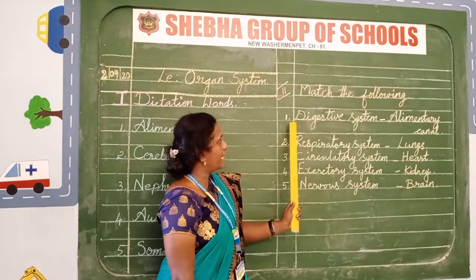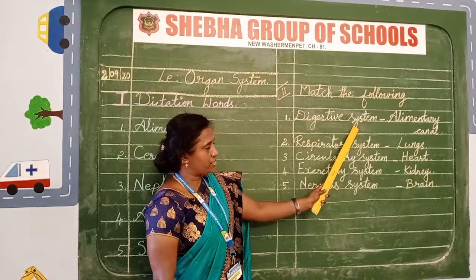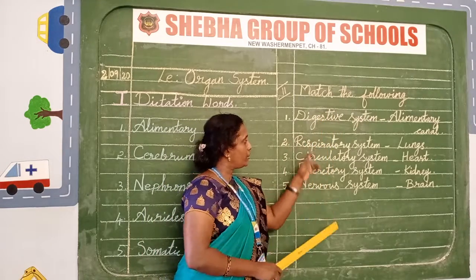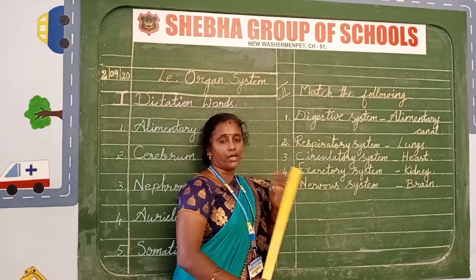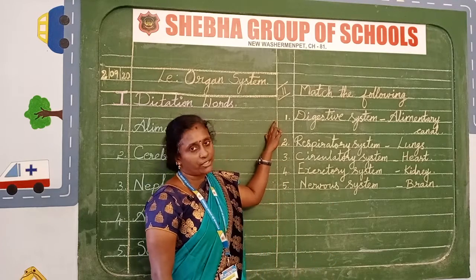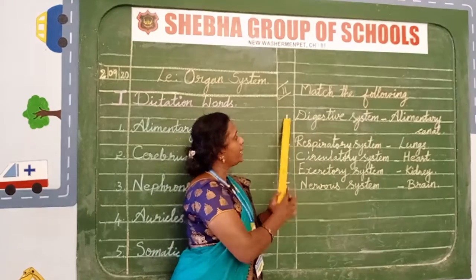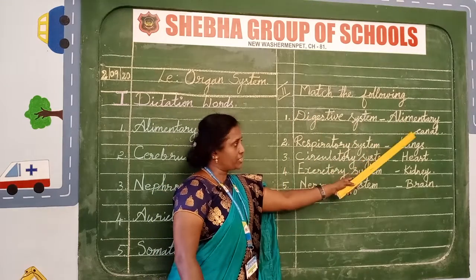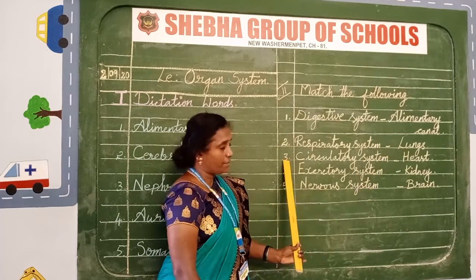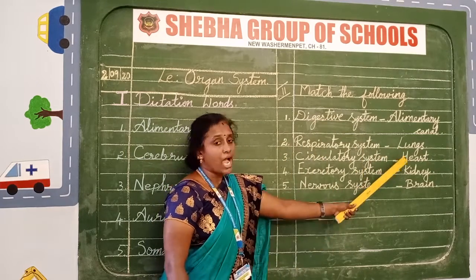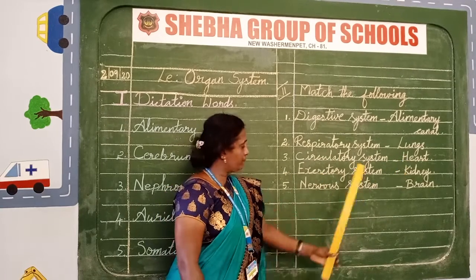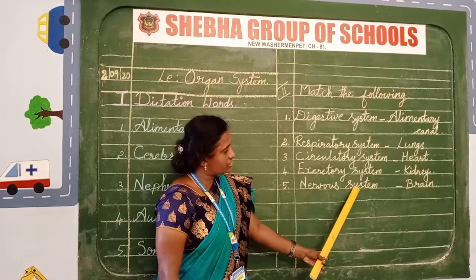Okay children, again number 1, digestive system. For writing the matching, you need not leave the line. The matching எழுதும்போது நம்ம line விட வேண்டாம். Understood? Only for dictation you have to leave a line. For matching no need to leave the line. Okay children? Yes, number 1, digestive system, alimentary canal. Number 2, respiratory system, lungs. Number 3, circulatory system, heart. Number 4, excretory system, kidney. Number 5, nervous system, brain.